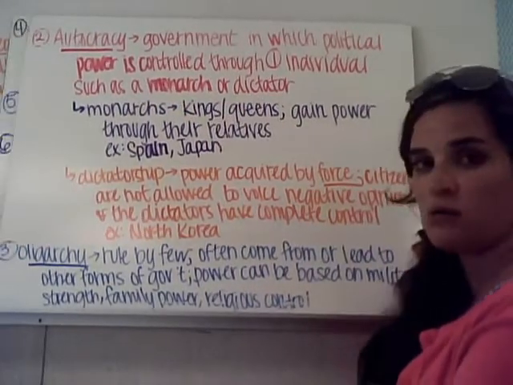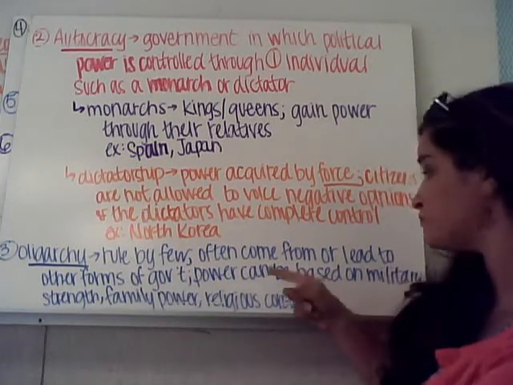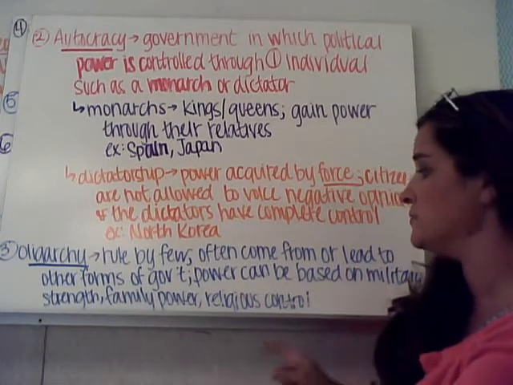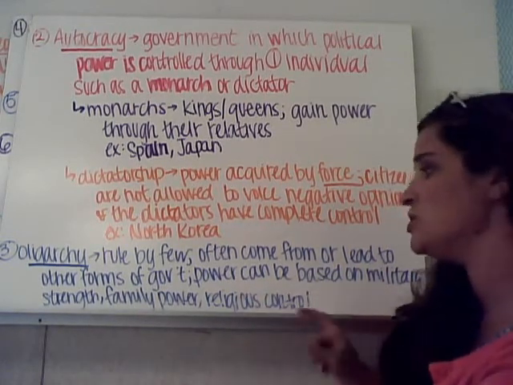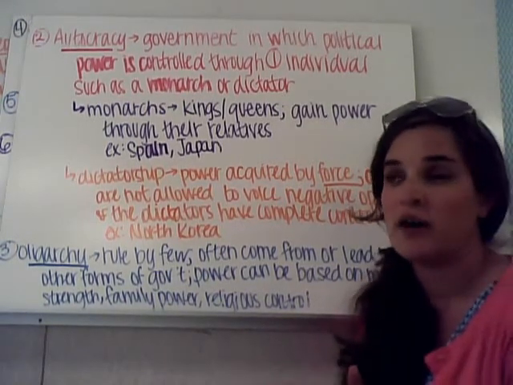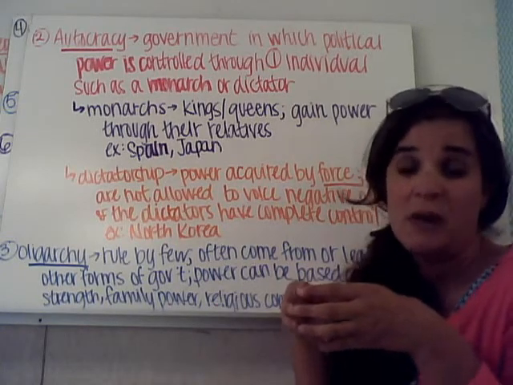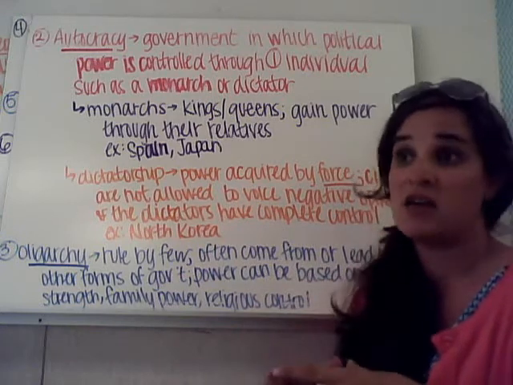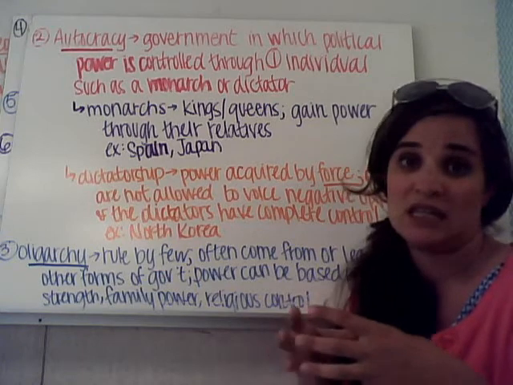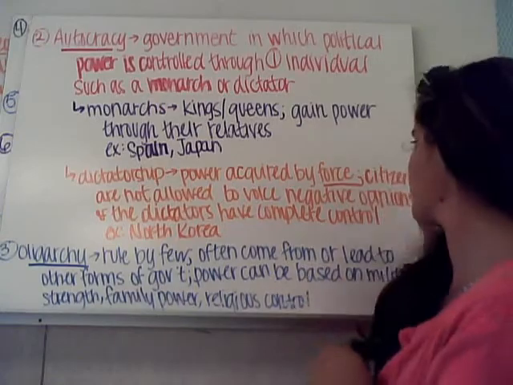Okay, next we have an oligarchy. Oligarchy means rule by few. It often comes from or leads to other forms of government. Power can be based on military strength, family power, or religious control. Now, you will see an oligarchy throughout history in terms of the Russian Revolution. You will have a small group of people making decisions for an entire country. It can be like 3 or 4, it can be like 10 or 12, but it's a small group of people who are making sole decisions with no input from anyone else, just that group of people. Okay?